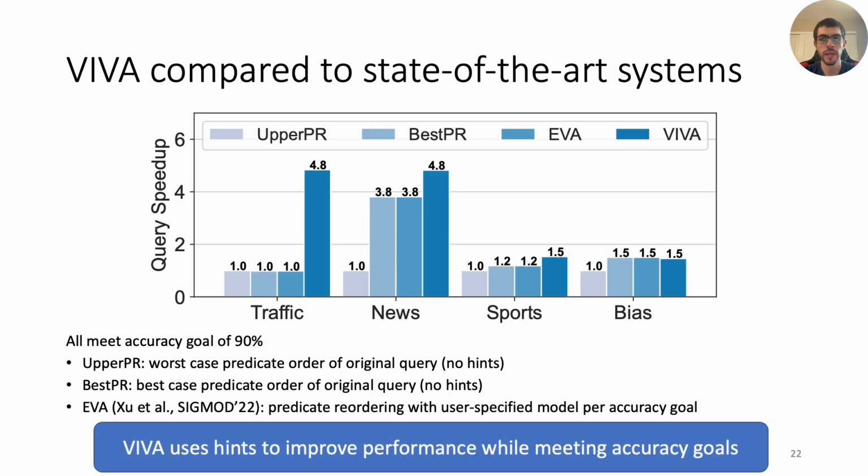And what you see here is that Biba achieves up to a 4.8x speedup by using relational hints across the 4 queries. This performance improvement is inclusive of planner and optimization overheads. For traffic, Biba uses a faster brightness detector and object detector from a can replace hint. News and sports use a proxy index from Tasty, a previously proposed point solution. The bias query uses a model layer sharing approach, where the last few layers are specialized per predicate and the common layers only need to run once per query. This is expressed using a can replace.